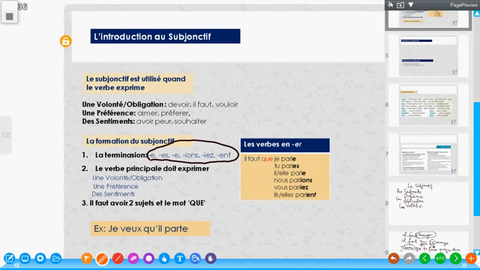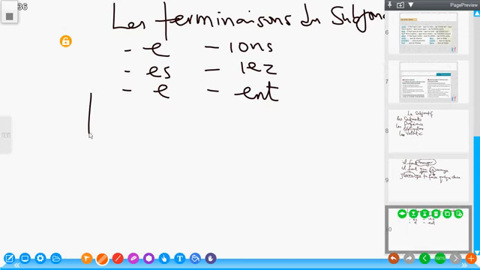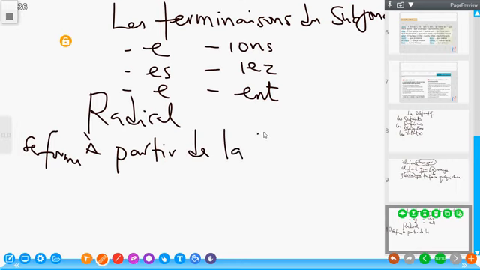The Frenchman says: le radical du verbe au subjonctif se forme à partir de la troisième personne du pluriel.